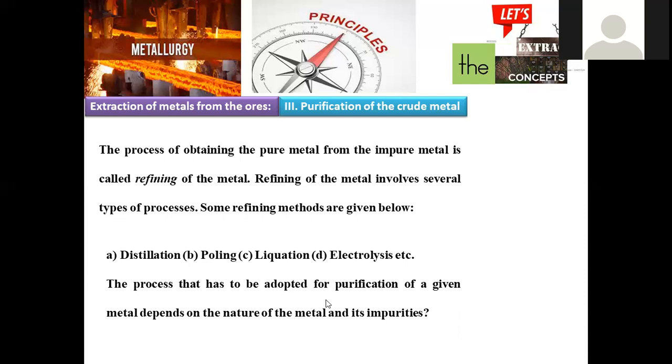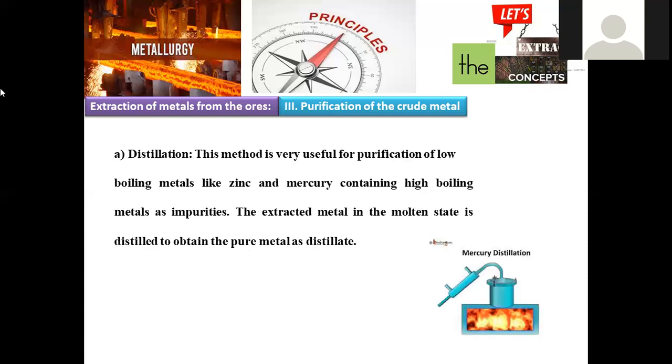The process that has to be adopted for the purification of a given metal depends upon the nature of the metal and its impurities. Yes, exactly, because all metals are not supposed to be purified by a single method. So we have to study the nature of the metal. Based on that, we can choose the suitable or relevant method for the purification, so that a high quality of purity will be obtained. So let us go with distillation.